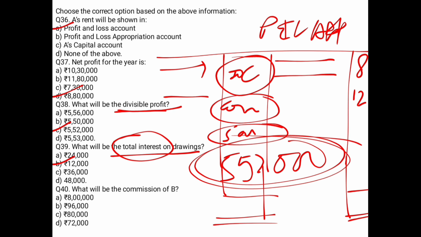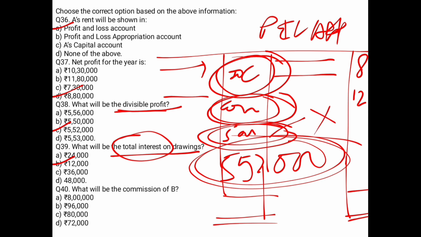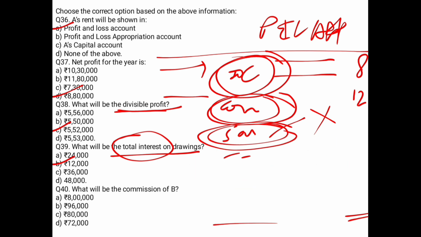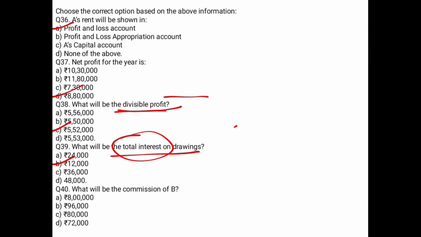If you are not sure how to calculate the IOC, commission I have just told you, salary it's 18,000 in case of X. So you have to just subtract it and you have to find out your divisible profit. Let's move towards the next question, which is your 40. So now what will be the commission of B?